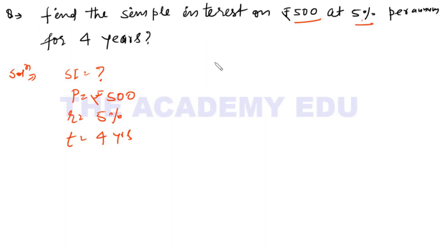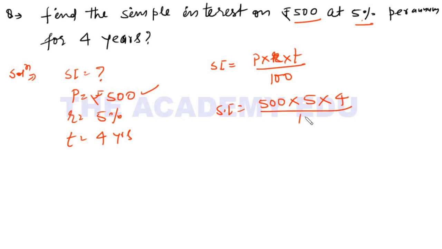Right? Now what do we know about the simple interest formula? If you are using the formula, simple interest is P R T upon 100, right? So what is principal? 500. What is rate? 5. What is time? 4, upon 100. The zeros cancel, and 5 5s are 25, 25 4s are 100 rupees. So this is your simple interest.